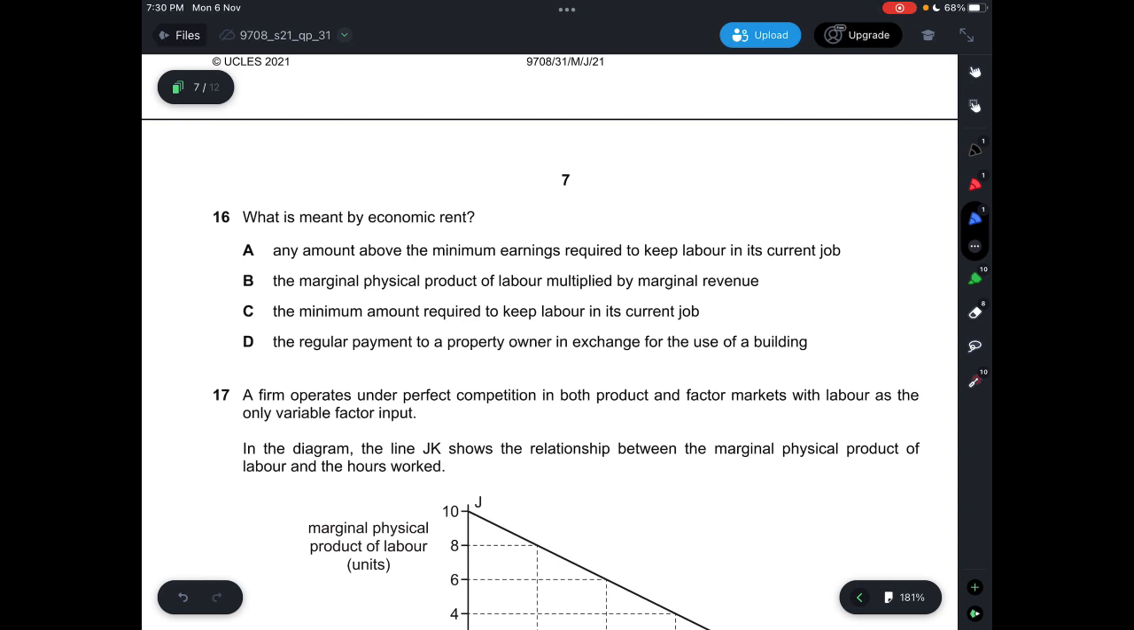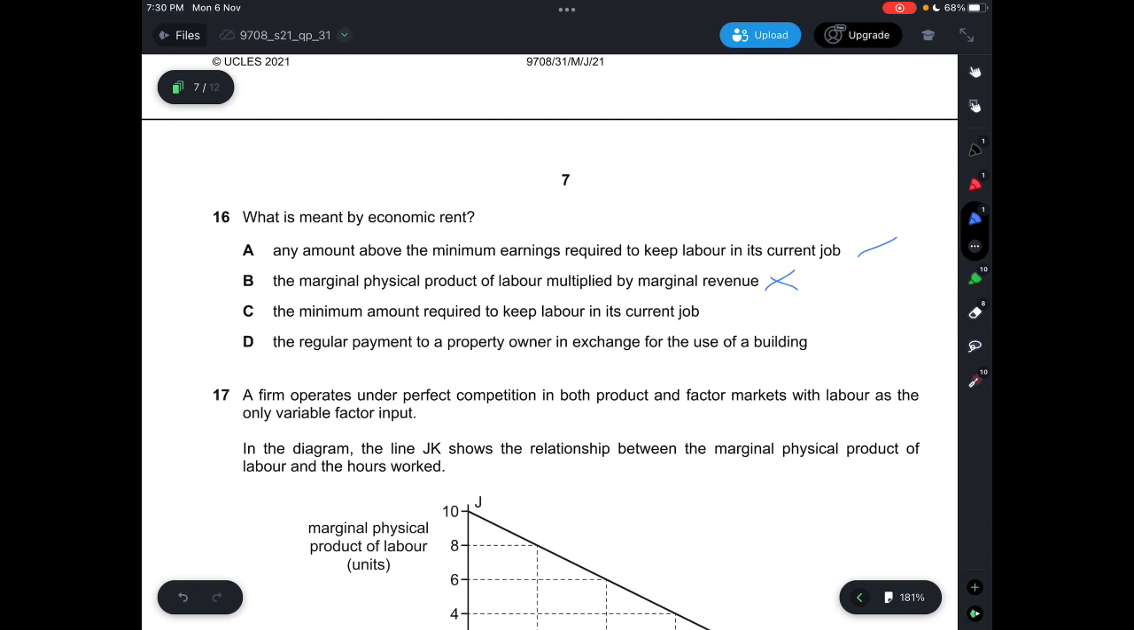So A, it says any amount above the minimum earnings required to keep labor in its current job. Correct. Let's look at the other 3 options. B, it says the marginal physical product of labor multiplied by marginal revenue. Incorrect. That is part of your labor market intervention.